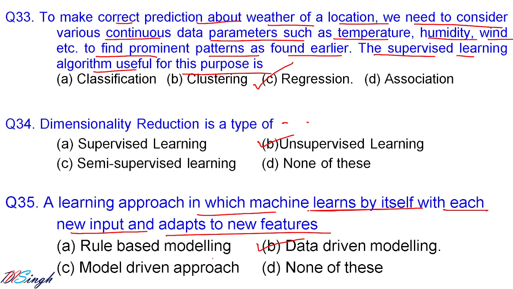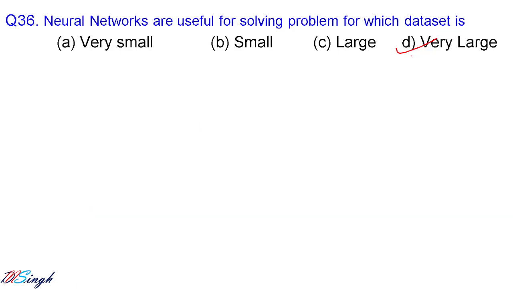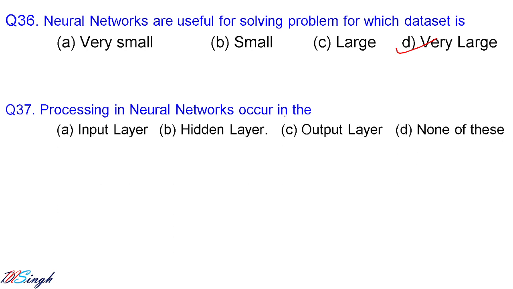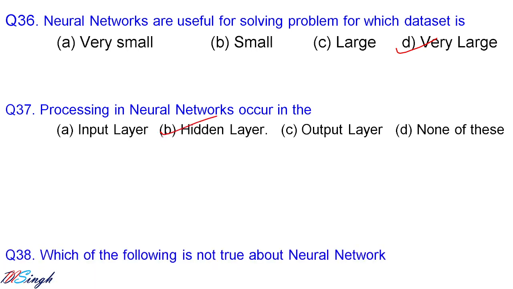Neural networks are useful for solving problems for which the data set is very small, large, very large. The correct answer is neural networks will always work on a dataset which is very large. Processing in a neural network occurs in which layer? Input layer, hidden layer, output layer. In the hidden layer, all the processing work for the neural network happens.